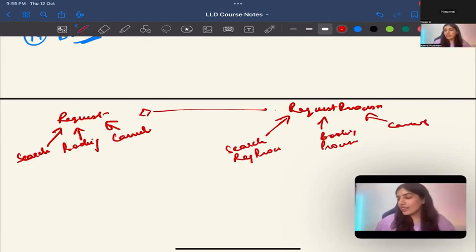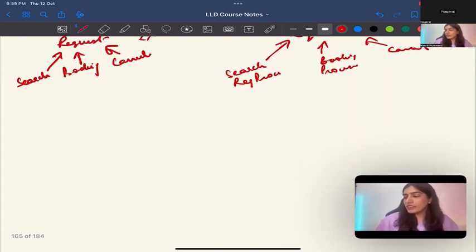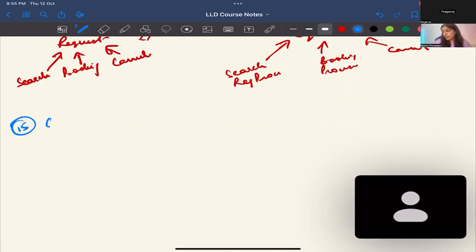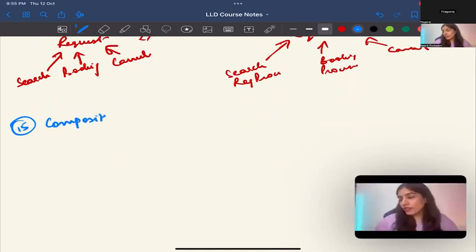So while designing, I did not think that this is a good use case, but when I was designing, it started looking like bridge. So I was like, good, cool. But the examples that you gave were also correct. Okay, next, what did we do after bridge? Composite. Where can we use it?